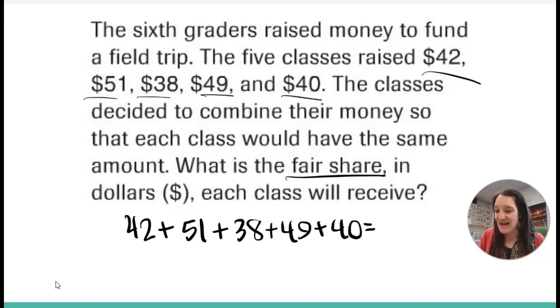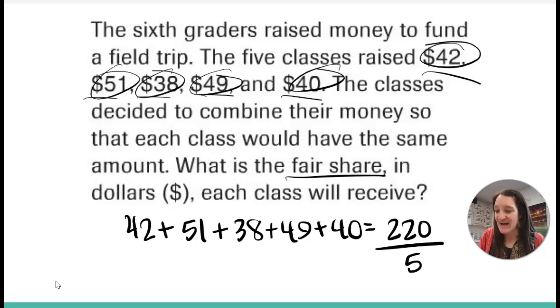Now there were 5 classes. If there were 6 classes, you'd divide by 6, right? If it was our 6th grade, we would just divide by 3 because there's only 3 classes. But we've got 5 different classes here, so we're going to divide by 5. And we're going to see that each class should get $44 for their fair and equal share.